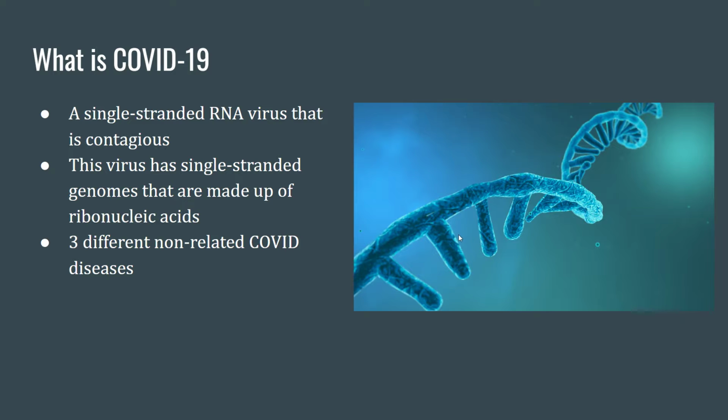What is COVID-19? COVID-19 is a single-stranded RNA virus that has genomes made up of ribonucleic acids. Earlier in class, we learned about genomes and how they are the haploid set of chromosomes in a cell. And we also learned that ribonucleic acids are made up of 4 smaller molecules that are called ribonucleotide bases.